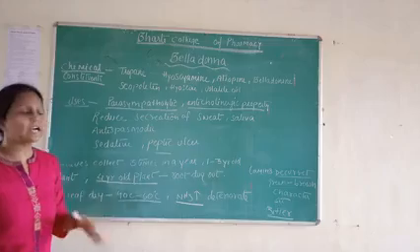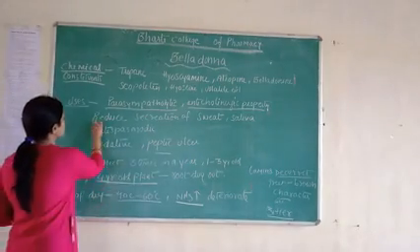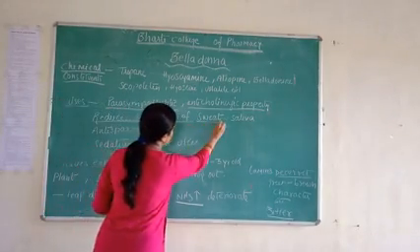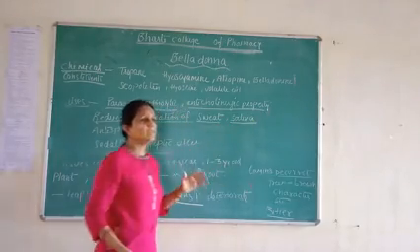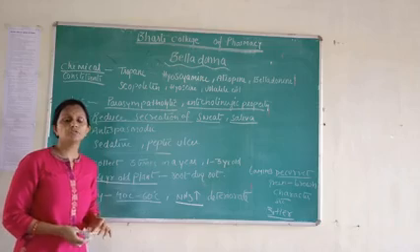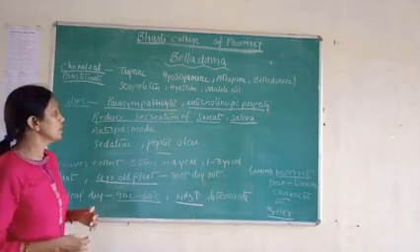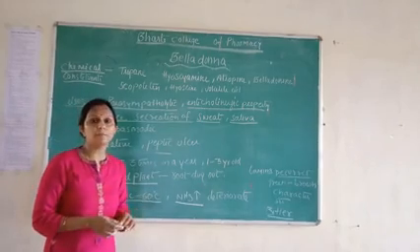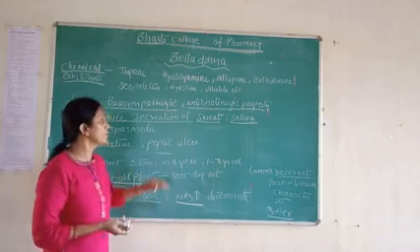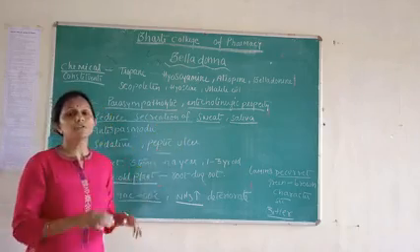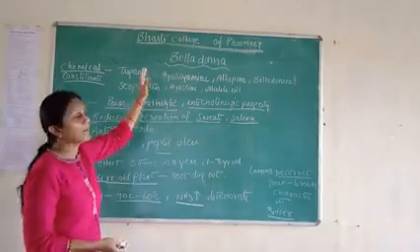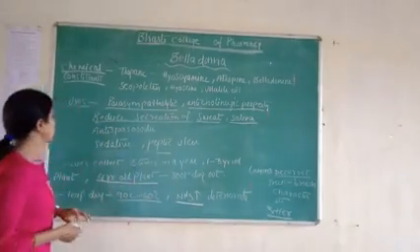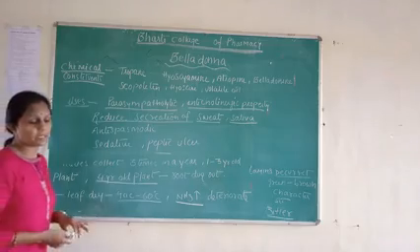Belladonna leaves also reduce the secretion of sweat and saliva. If a person is suffering from excessive secretion of sweat and saliva, we use belladonna leaves as a drug. Next, it is an antispasmodic.